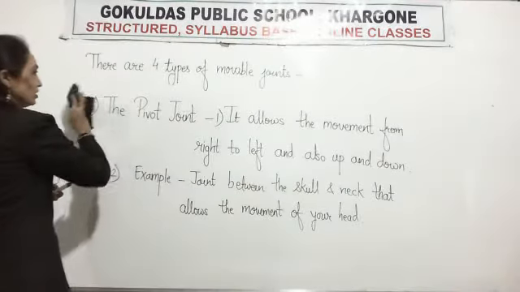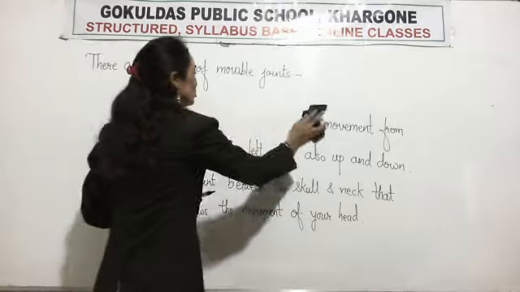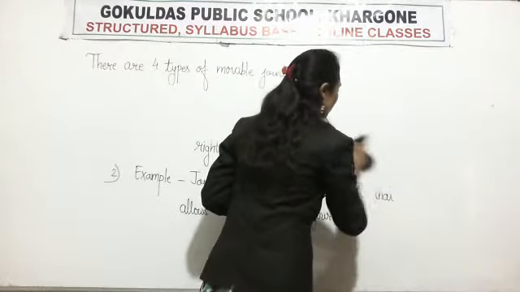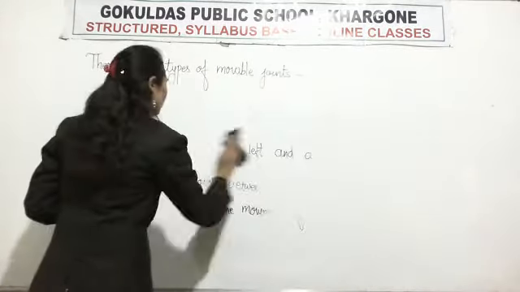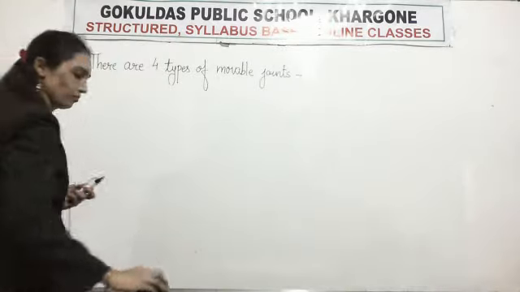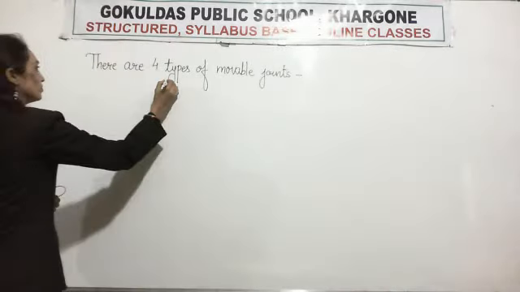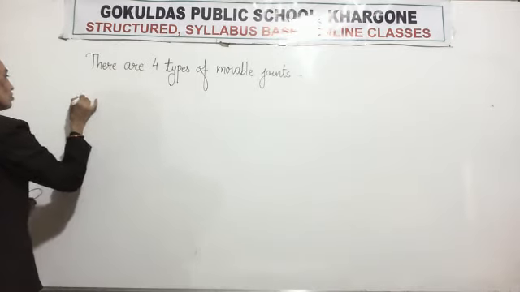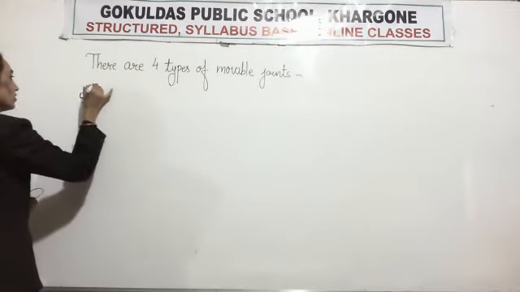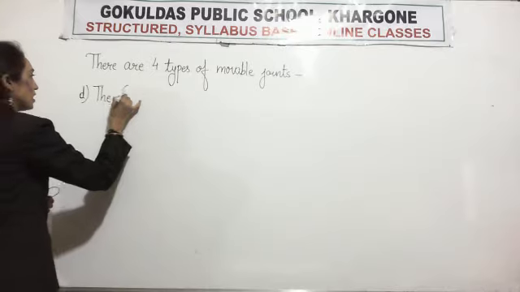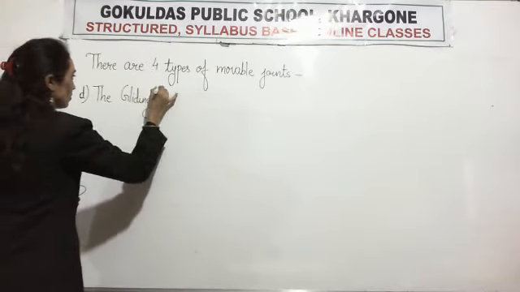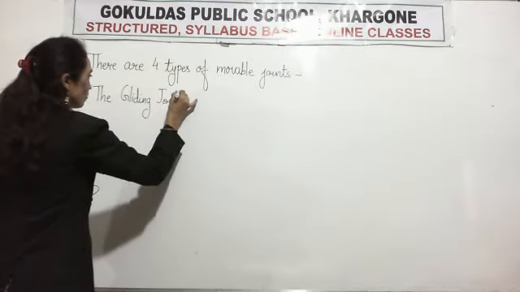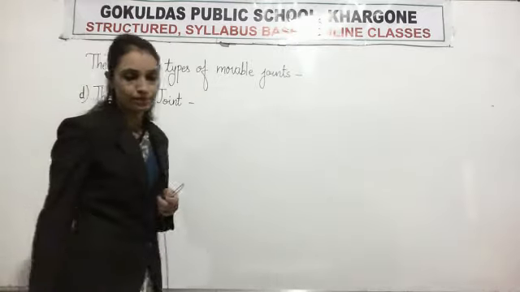Then last one, fourth joint, the gliding joint.